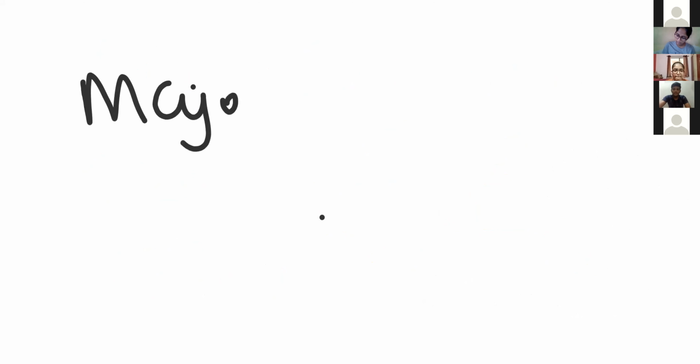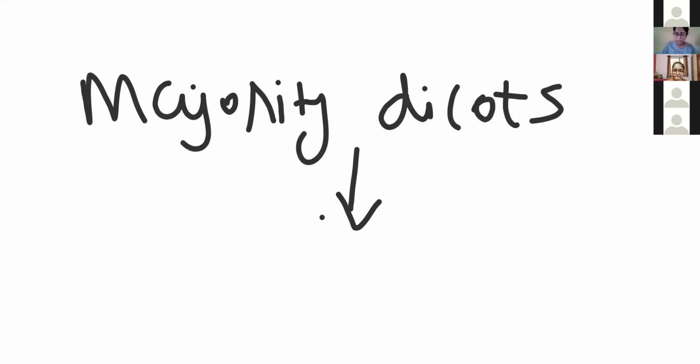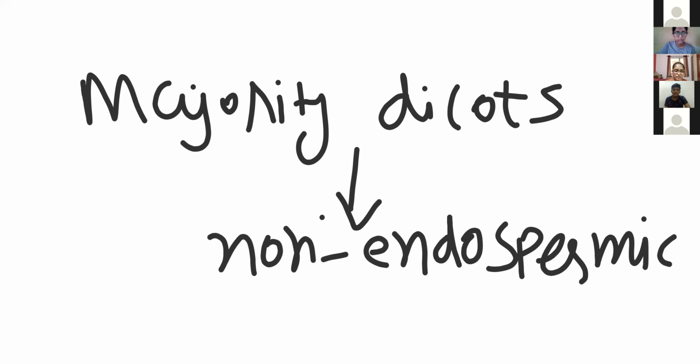Okay. If not, then we call it non-endospermic. Generally, majority of dicots, remember, this thing ये NEET में आता है. Majority of dicots are non-endospermic. Right? Next. Majority है, so some exceptionals are there. Exceptionals जो है, okay, remember, exceptional.